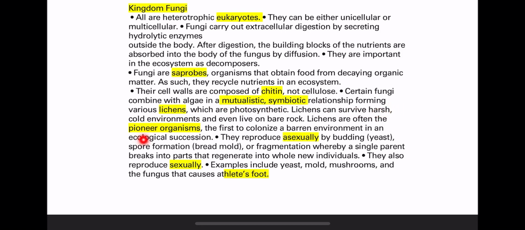That's why they are pioneer organisms. Pioneer organisms are the organisms that first colonize a barren environment, during primary succession. Fungi can reproduce asexually, like yeast, or sexually, like mushrooms. Some of them are pathogenic, like yeast and some types of Candida. One of the diseases is athlete's foot.